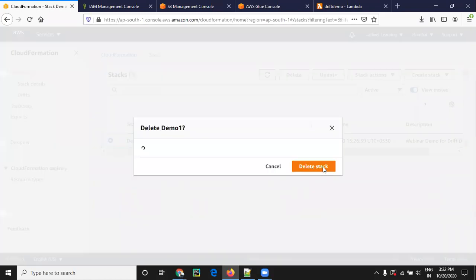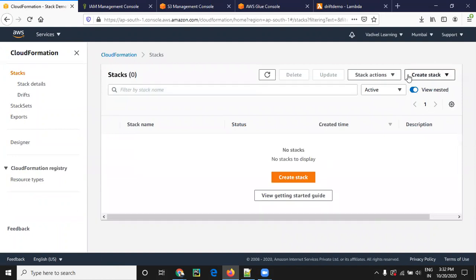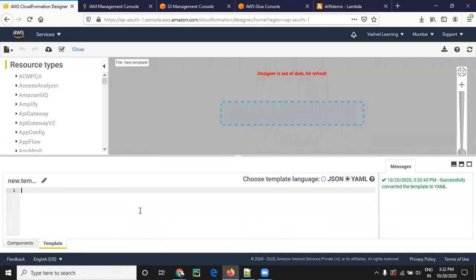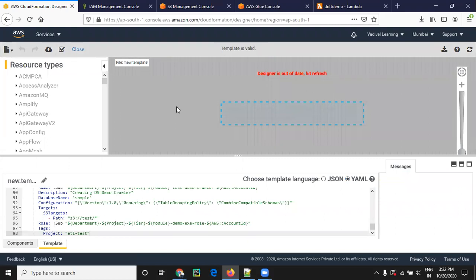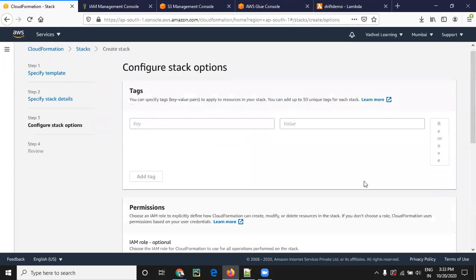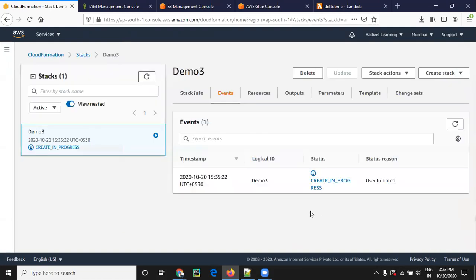Delete this one. Create new stack. It will fail due to the dependency.